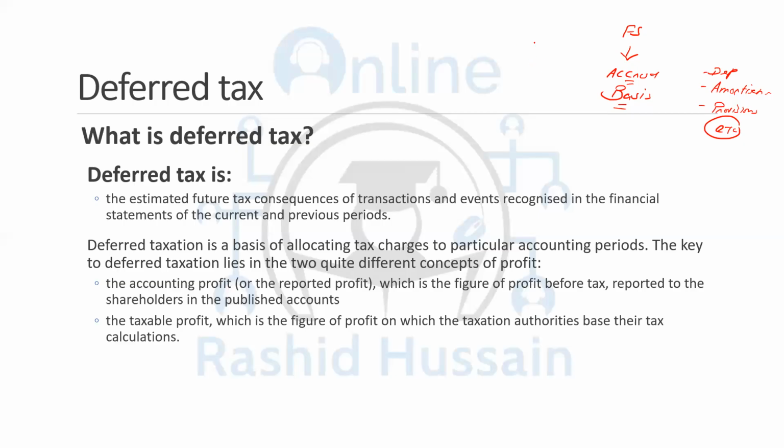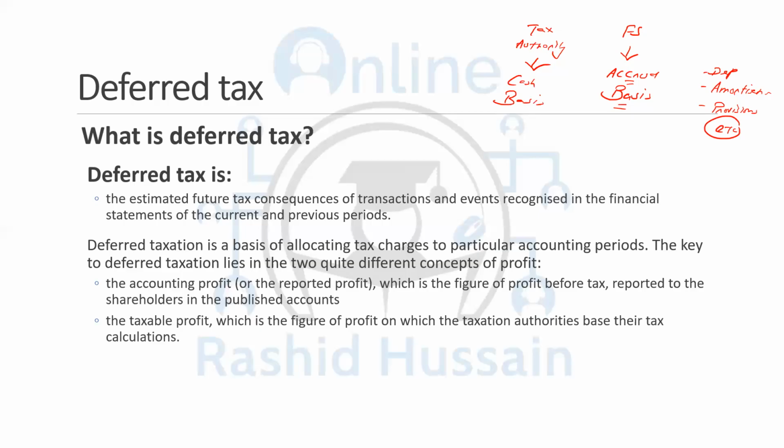But the problem is that the tax authority deals with things on the cash basis. When we say the cash basis, that simply means the cash receipts and the cash payments. They're going to accept the expense when it is actually paid.